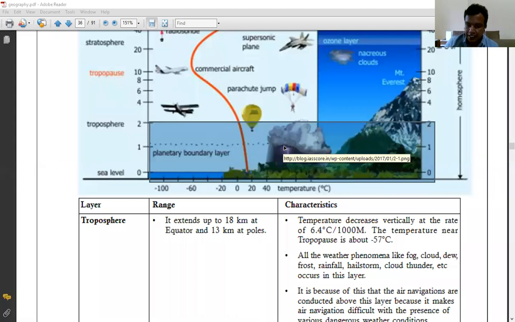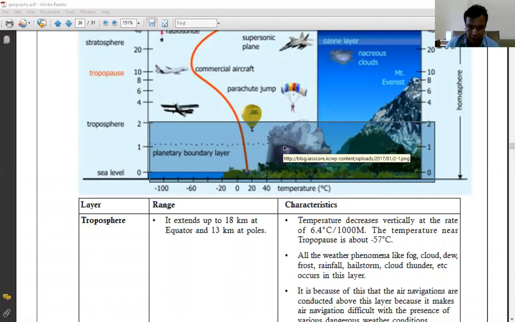Since the density of the greenhouse gases also decreases as we move upwards, less outgoing radiation is absorbed by the atmosphere, and that is why the temperature decreases as we move upwards. The rate of decrease in temperature in the troposphere is 6.4 degrees Celsius per 1000 meters, that is, per kilometer.